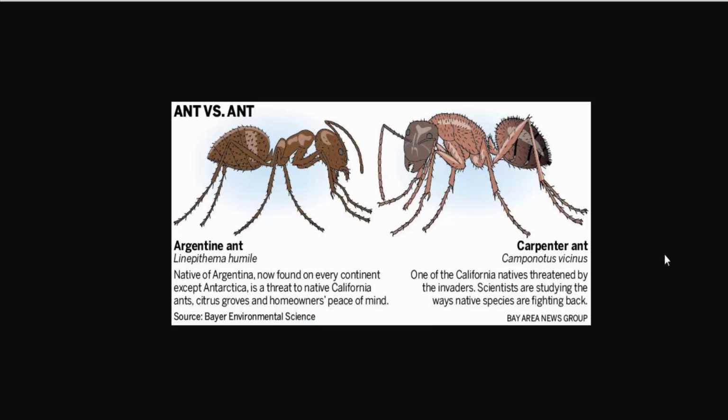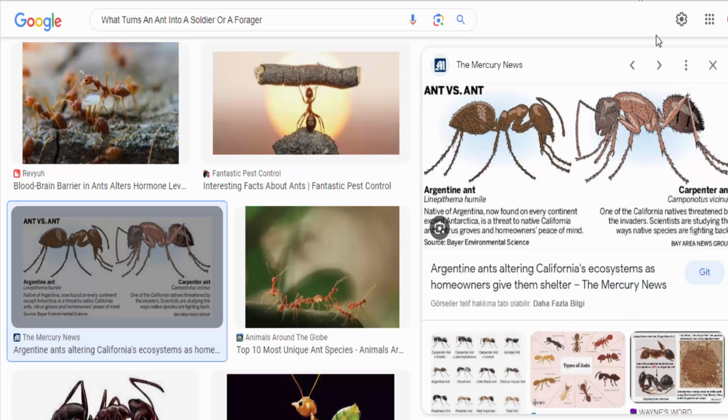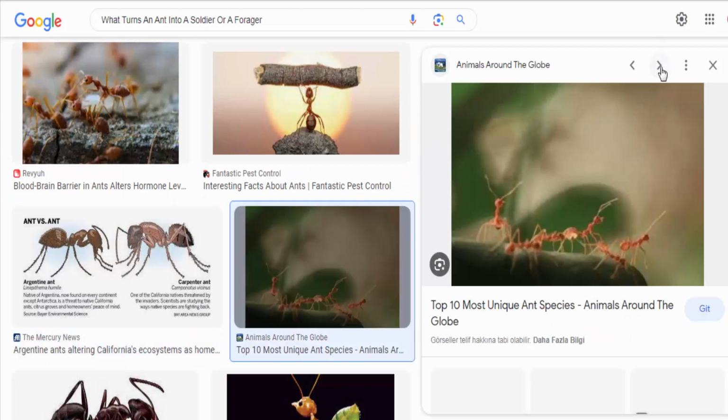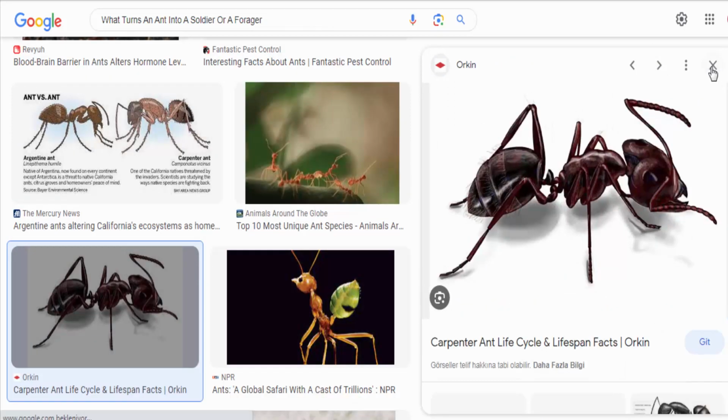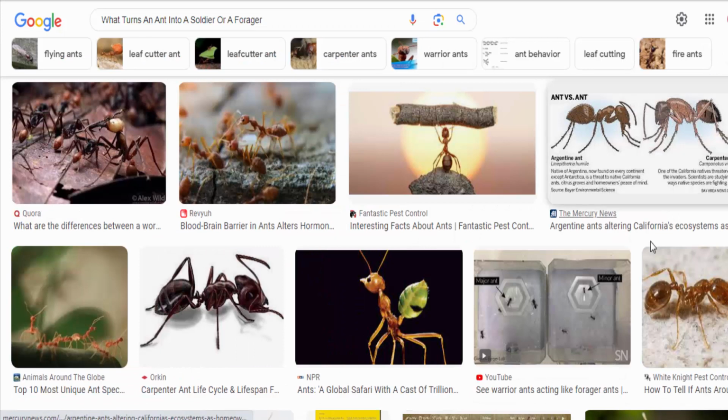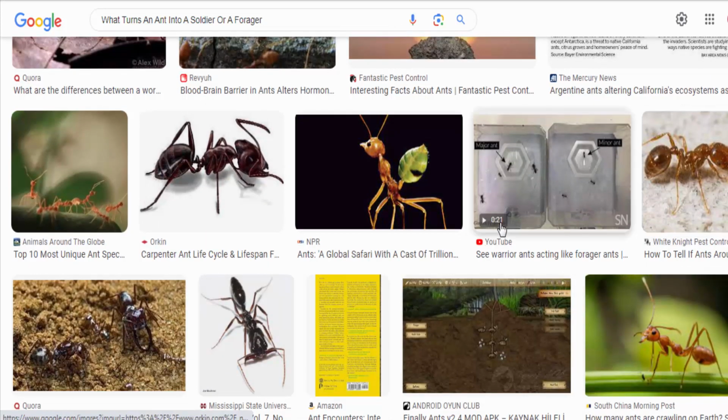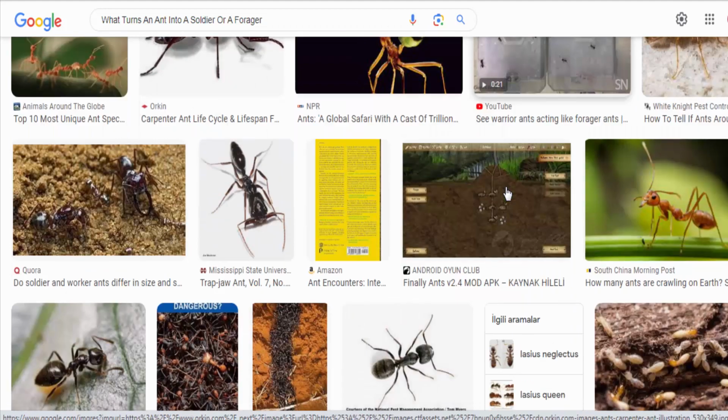Age. In some ant species, age can also be a factor in caste determination. For example, young ants may start as nurses or caretakers of the brood and then transition into foragers as they age. Hormones. Hormones also play a role in caste determination.